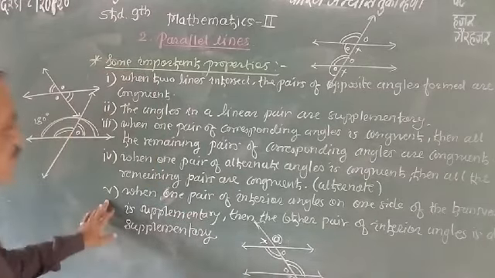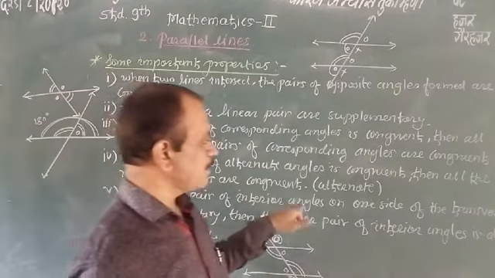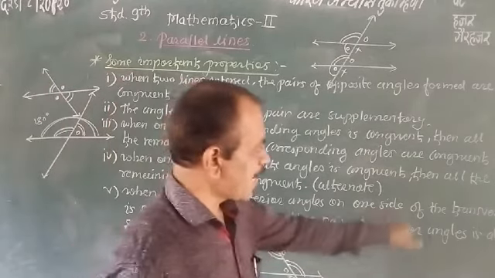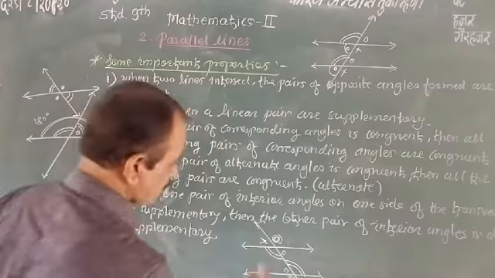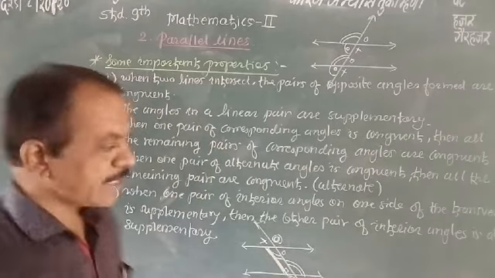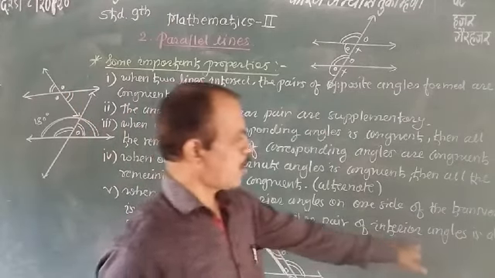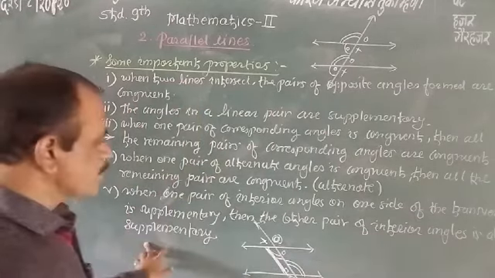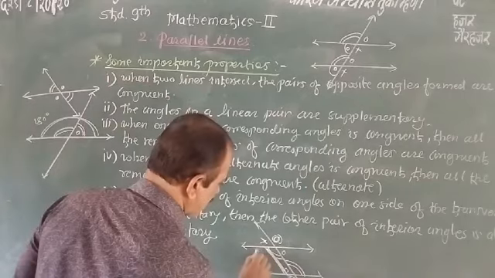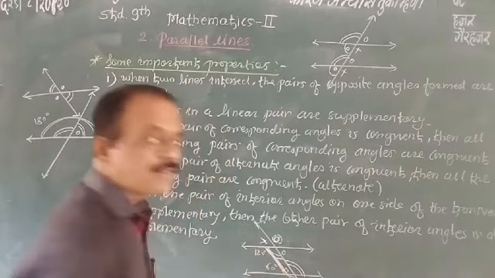Now the last property is when one pair of interior angles on one side of the transversal is supplementary, then the other pair of interior angles is also supplementary. Suppose this angle is 120, the remaining angle is 60.